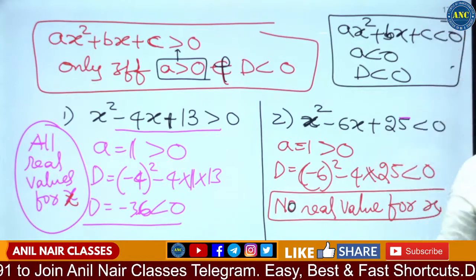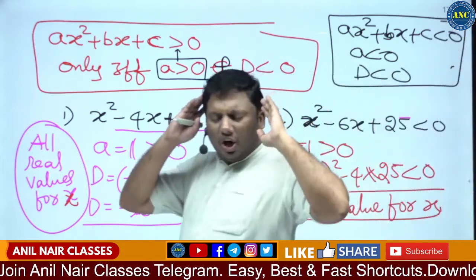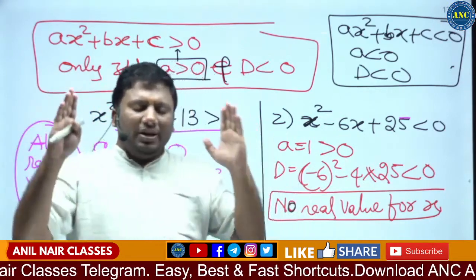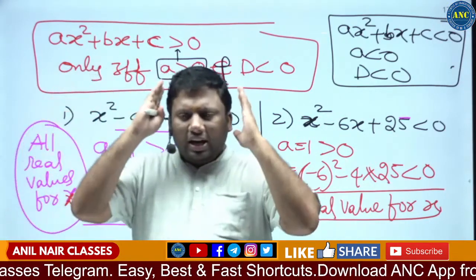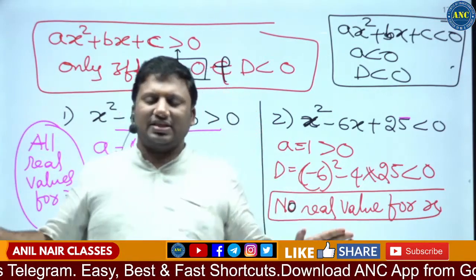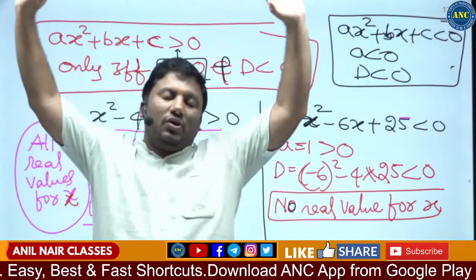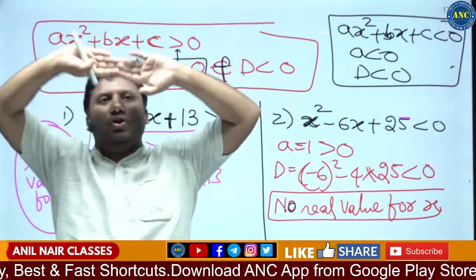Why? Because if you think logically, if the discriminant is greater than 0, that means it will have real roots. Real roots will cut the x-axis, so there is no chance that a quadratic expression will be greater than 0.